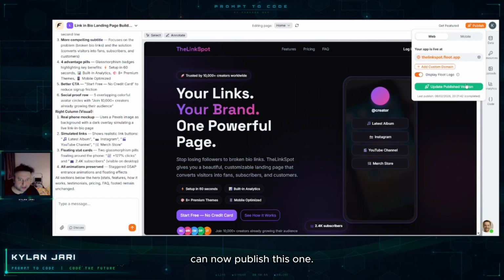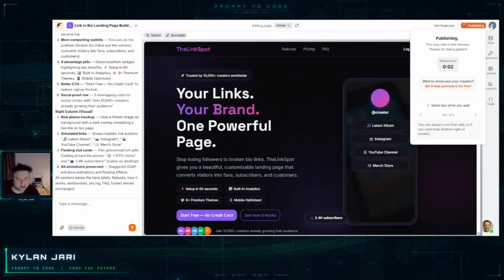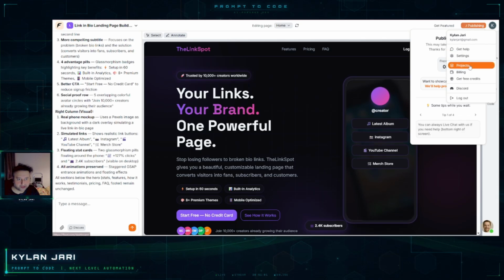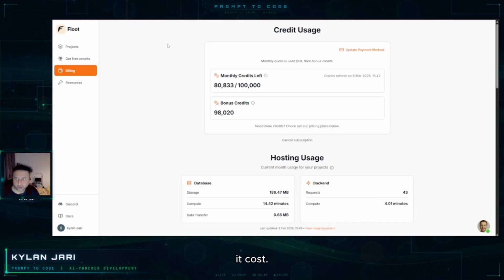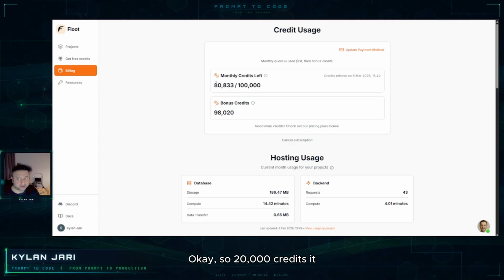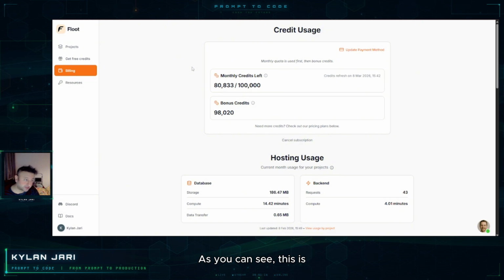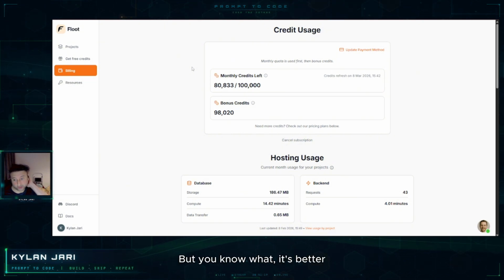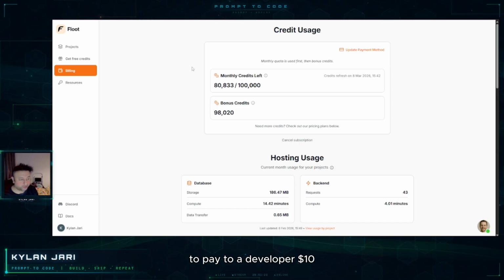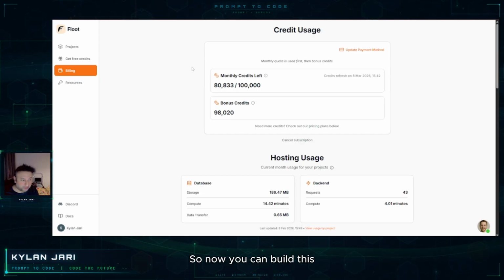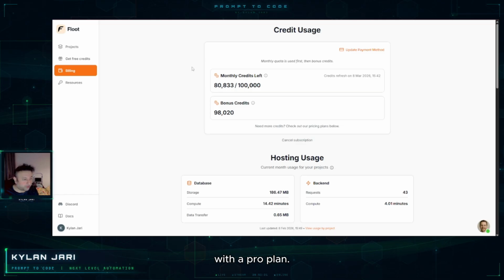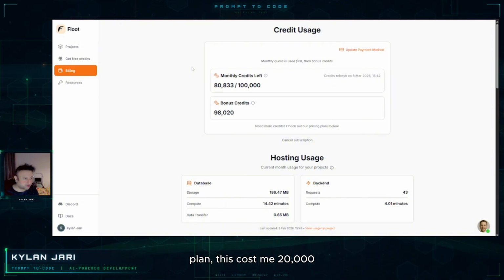So what I can do now is publish this one, and I'd like to see how much it cost. So 20,000 credits it has cost me to build it. As you can see, this is a big application, by the way. But you know what is always better than paying a developer $10,000 to $20,000 to build all this? Now you can build this with a pro plan. This cost me 20,000 credits.